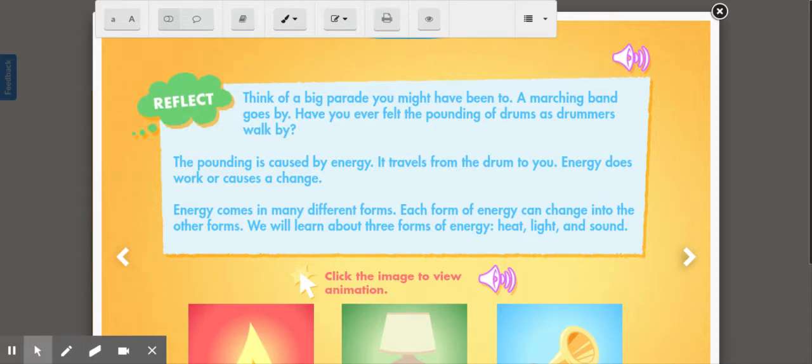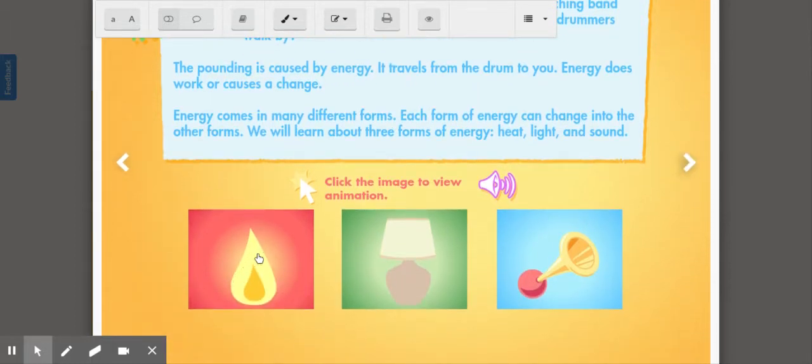Energy does work or causes a change. Energy comes in many different forms. Each form of energy can change into other forms. We will learn about three forms of energy: heat energy, light energy, and sound energy.